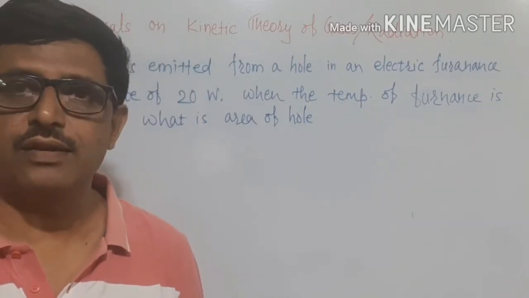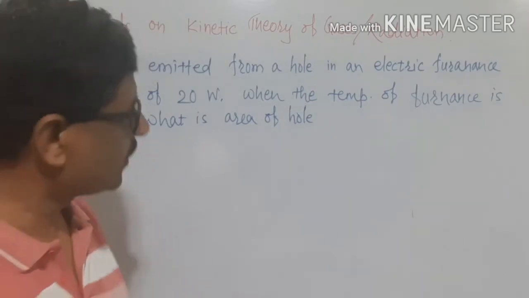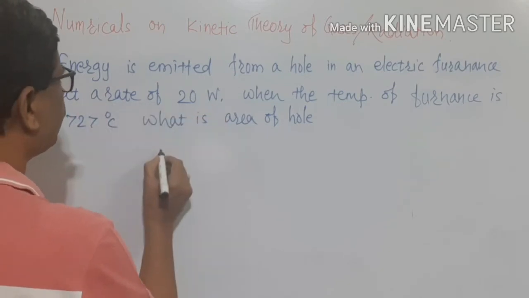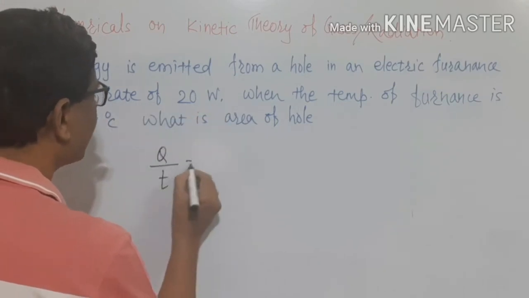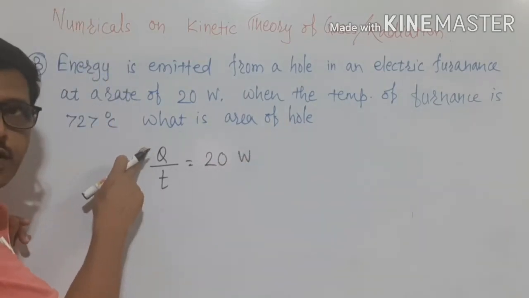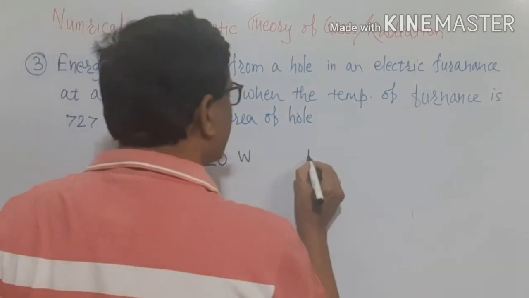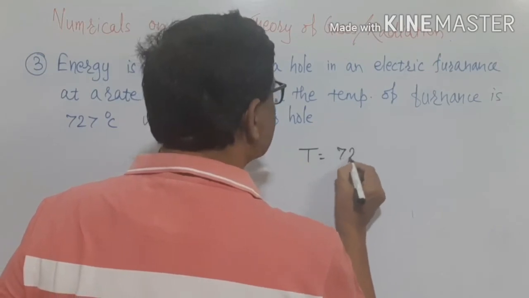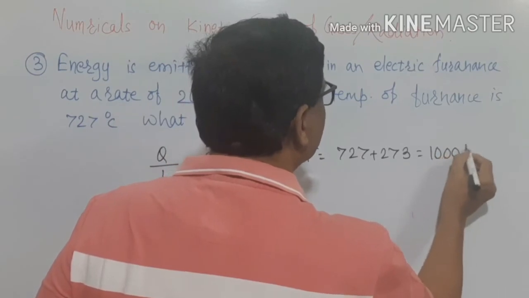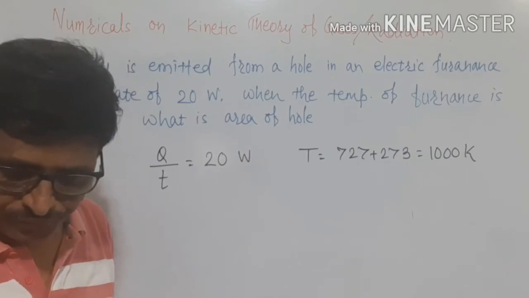Here we will consider the hole to be a perfectly black body, and what is given to us at the rate of 20 watt means Q divided by T is 20 watt. It is heat emitted per unit time, the rate at which heat is emitted. The absolute temperature is equal to 727 plus 273. It comes out to be equal to 1000 Kelvin.